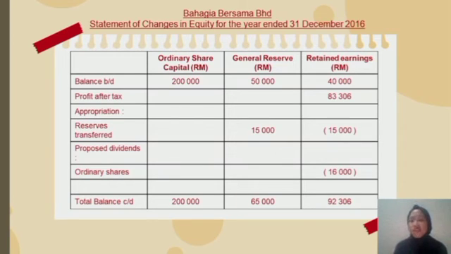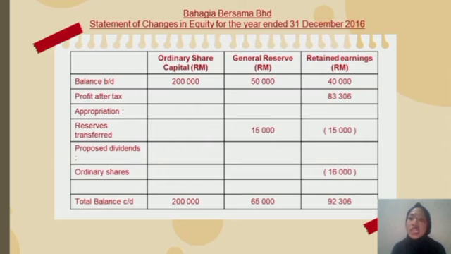Profit after tax that we got from the statement of comprehensive income before is 83,306. Okay, for appropriation we have the reserve transferred. That's why we need to minus it from our total balance c/d, since we transferred to the general reserve.